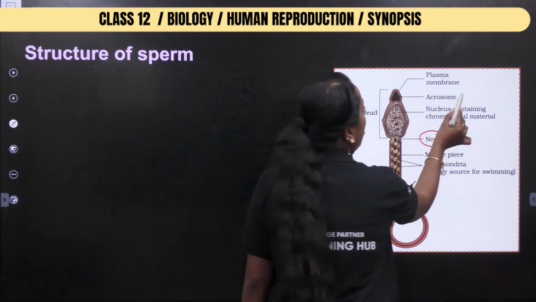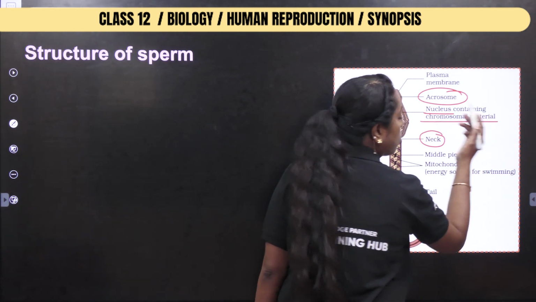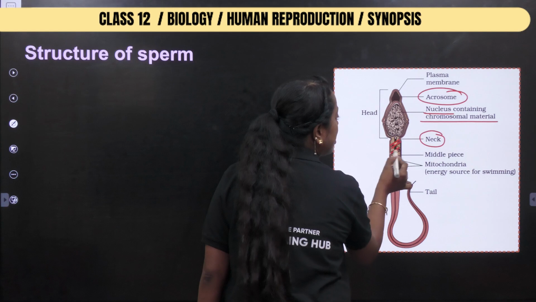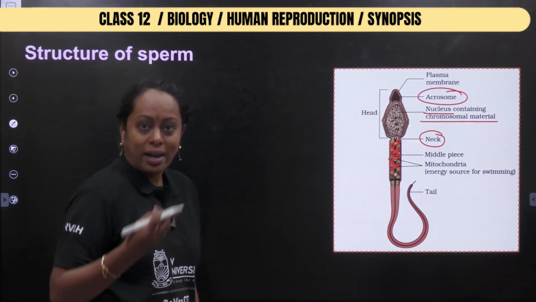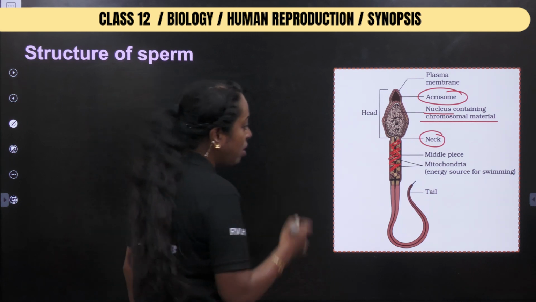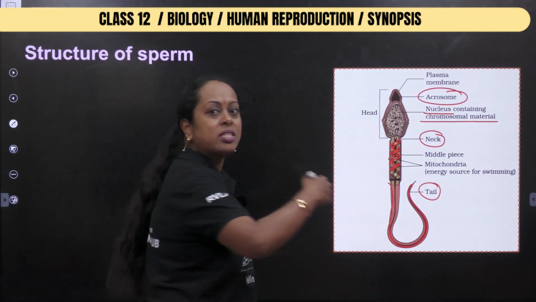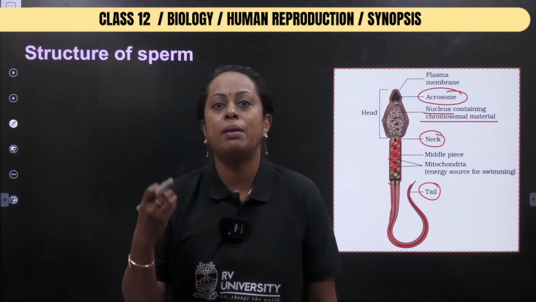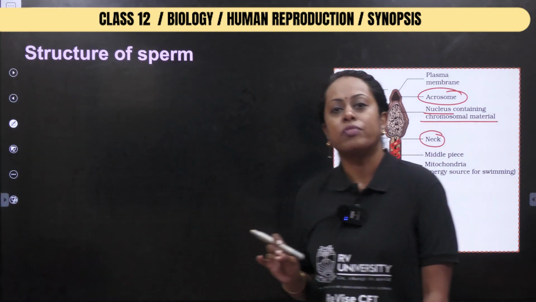You come across the acrosome filled with lytic enzyme, and the nucleus containing chromosomal material which is haploid. In the middle piece you see mitochondria, which gives the sperm more energy to swim into the female reproductive tract. And please make an observation with respect to the tail, which is the longest part of the sperm. So if there is a question which part of the sperm is much longer, you will always mention it is the tail part of the sperm.